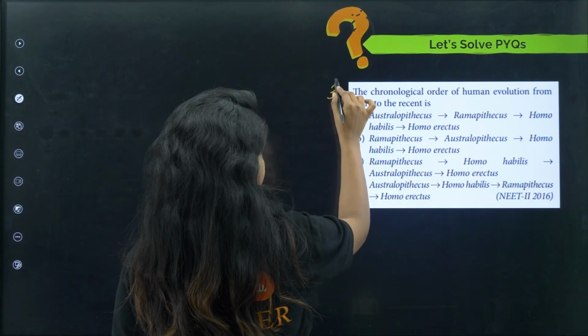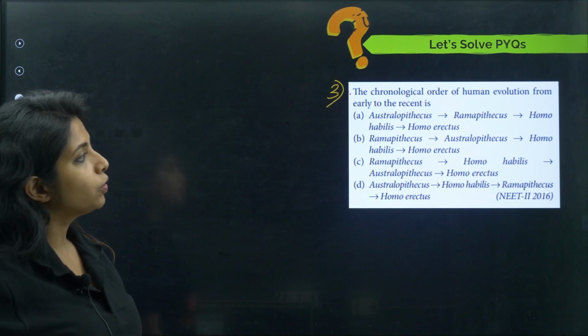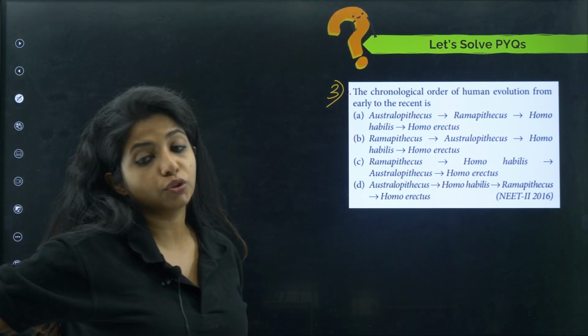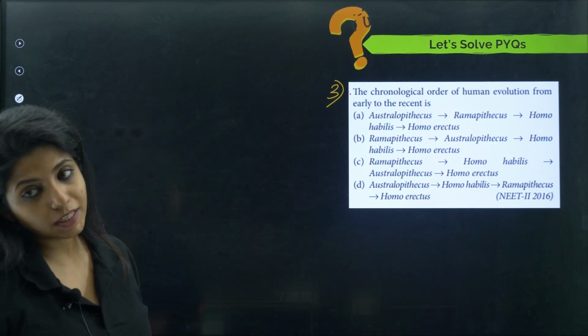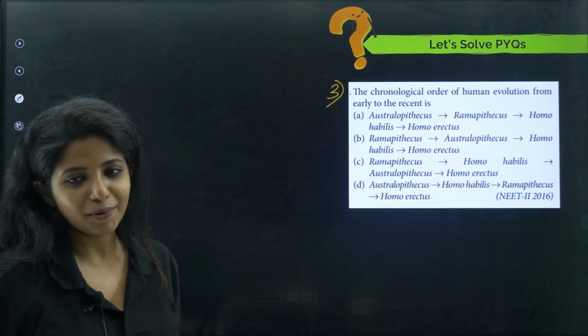Now, third question. The chronological order of human evolution from early to the recent is what? Okay, what is the correct form? You have been given the options. Please try to find the correct answer and let me know.